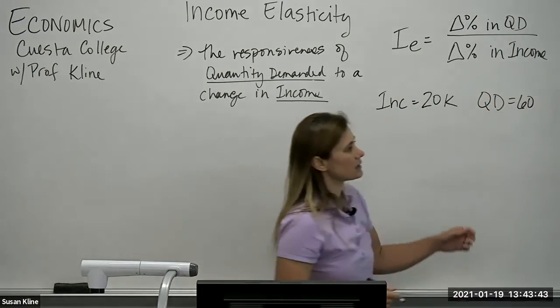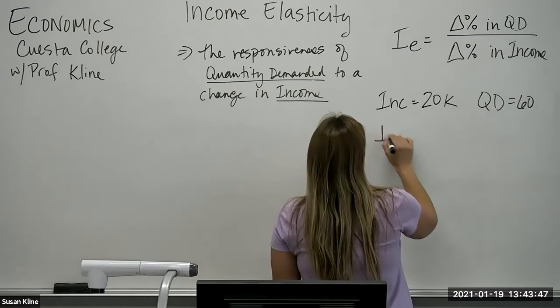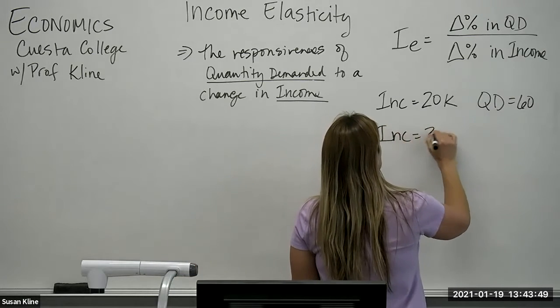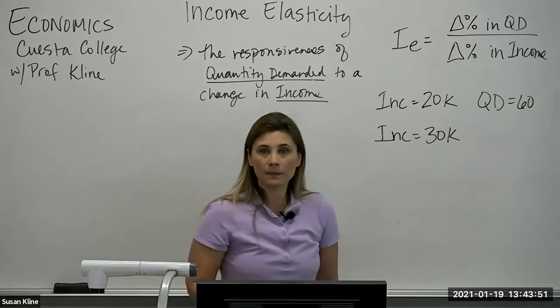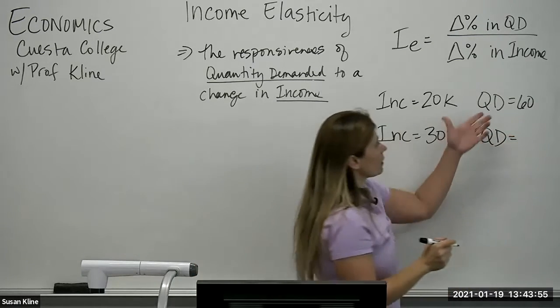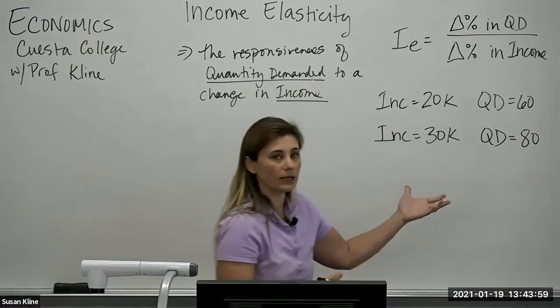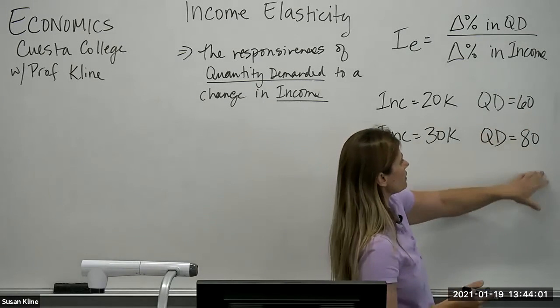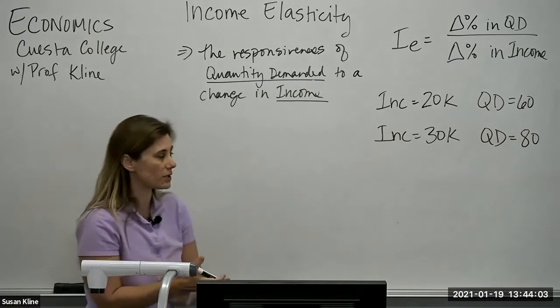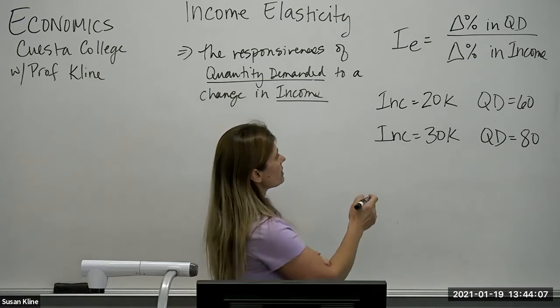So maybe this is 60 kilowatt hours of electricity. And when their income increases to $30,000 a year, right, they increase their kilowatt usage maybe per month to 80, right? So that's where I don't have all of the definitions because I'm not quite clear what I'm talking about, but maybe it's electricity. So first notice something, right?